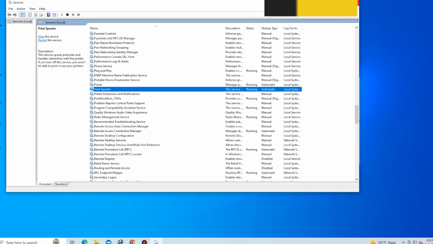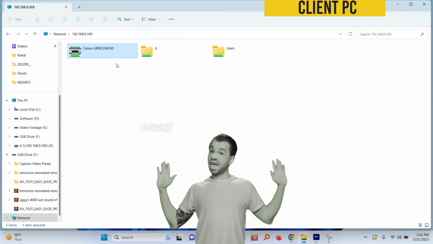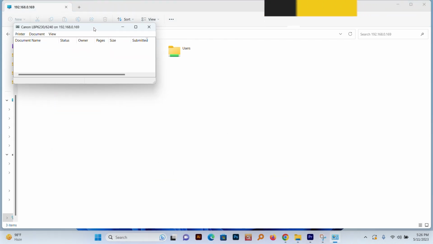That's it. Now go back to your client's PC and connect to the shared printer. Voila! You've successfully solved the printer connection problem.